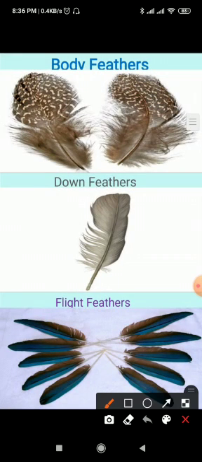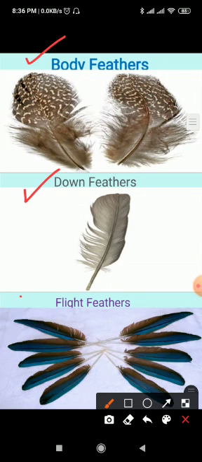Number one is body feathers. Look at the screen. These are called body feathers. Body feathers cover the entire body. These are small and soft. Second one is down feathers. These are small, hair-like and light feathers that help to keep the bird's body warm.